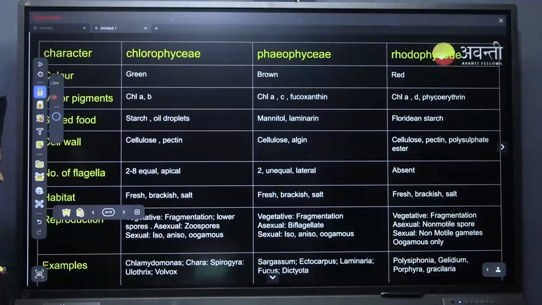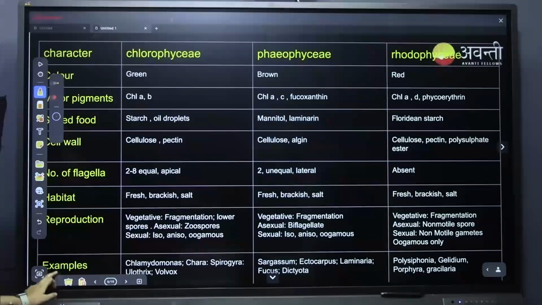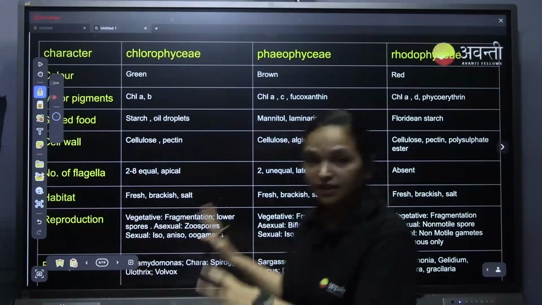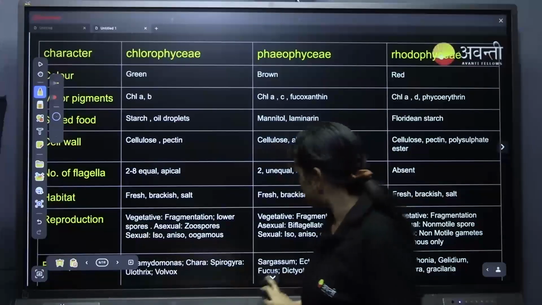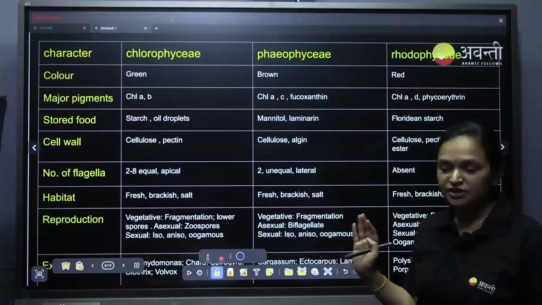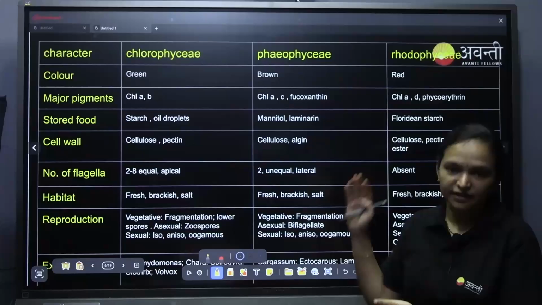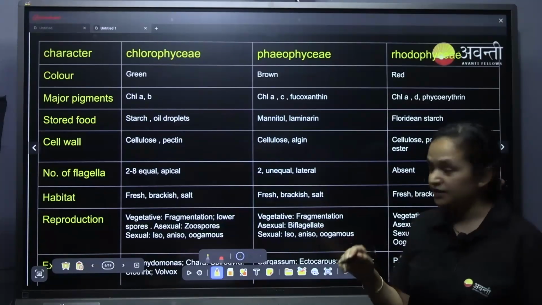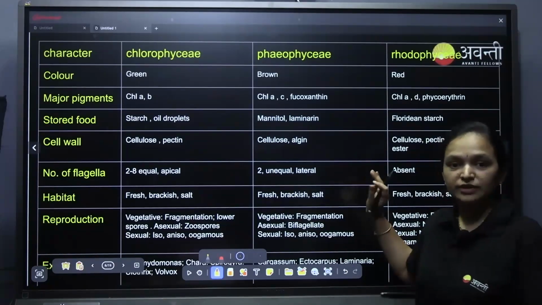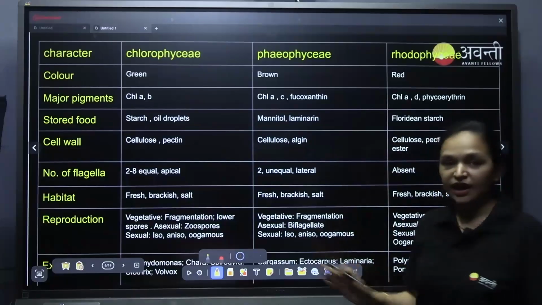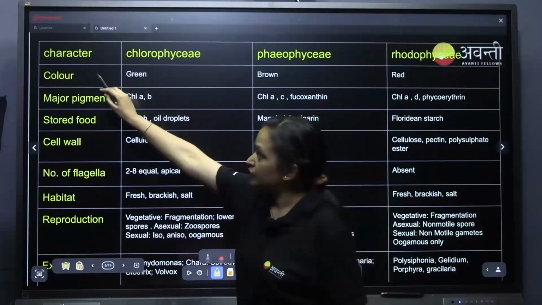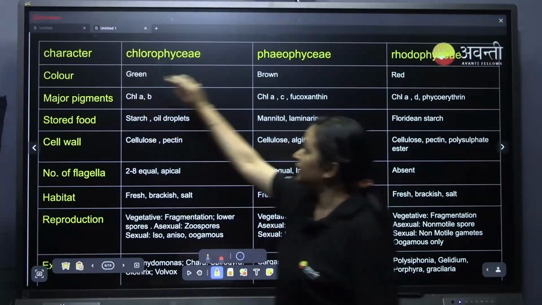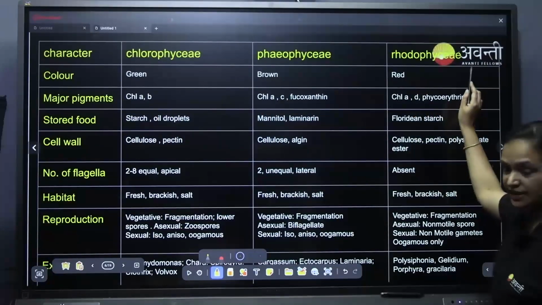Can we move on to the next slide? So you need to see this particular table. This table has all the information which is there in three paragraphs in the NCERT textbook. If you are able to memorize this table, half of the lesson is over. Okay, we will go one by one. First is Chlorophyceae, Phaeophyceae and Rhodophyceae respectively.